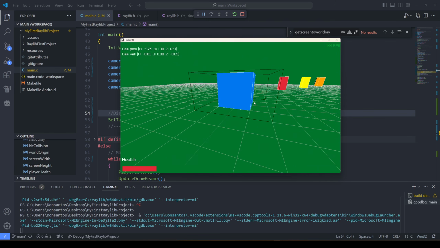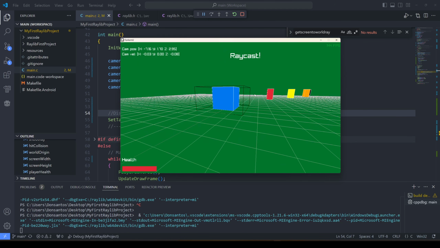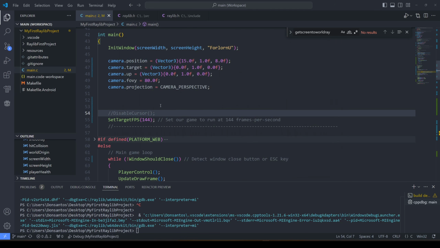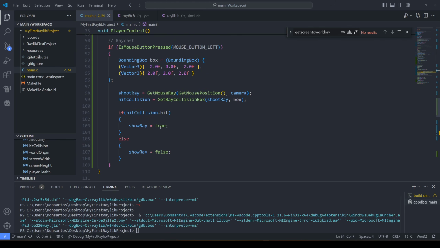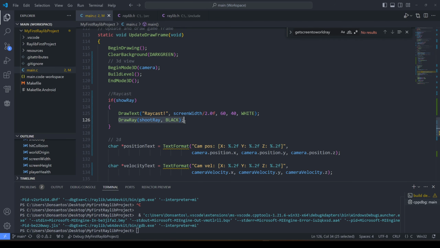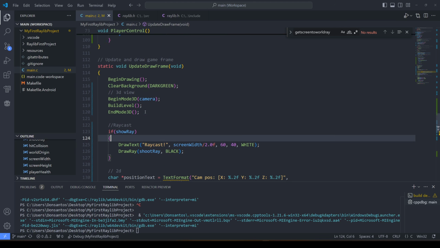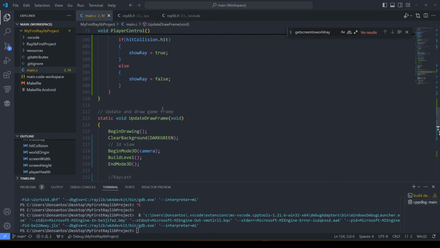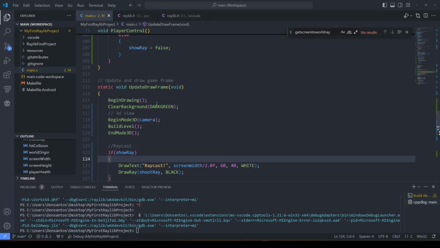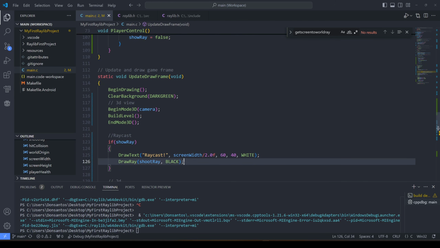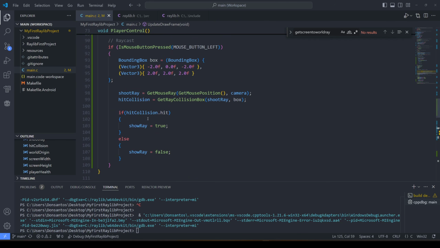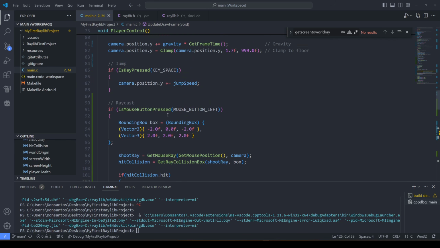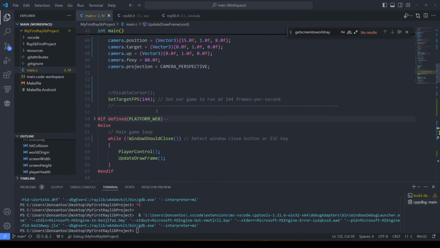Raycast miss, raycast miss. Why is it not drawing the raycast? I'm asking it to. That's weird. So down here, in the drawing function somewhere, here we go. Draw ray, shoot ray, black. I'm guessing shoot ray disappears as soon as I stop. Like it only exists for a frame. Yeah, that must be it. Okay, but we can confirm that raycasting does indeed work. The problem is raycasting when the mouse is disabled.